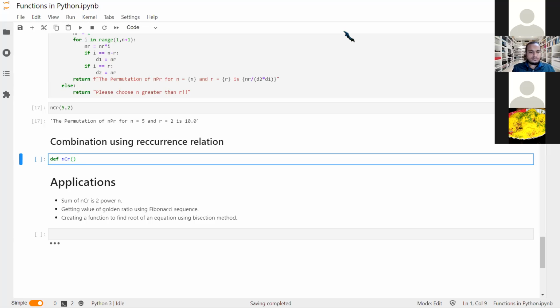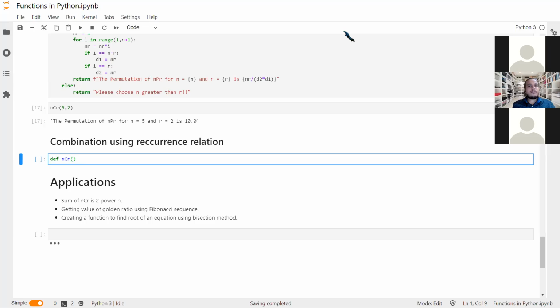So it's n factorial divided by. You are asking the formula for NCR, right? No, we have covered that part. Yes, Pradnya. Hello.